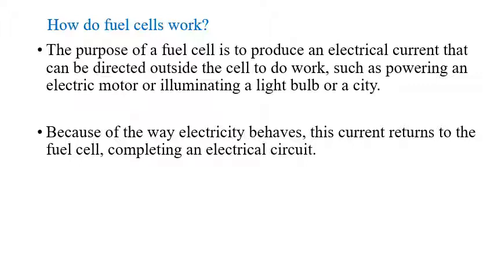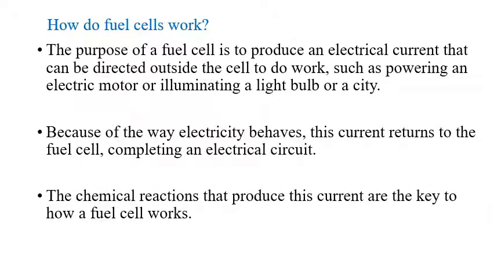Because of the way electricity behaves, this current returns to the fuel cell, completing an electrical circuit. The chemical reactions that produce this current are key to how a fuel cell works.